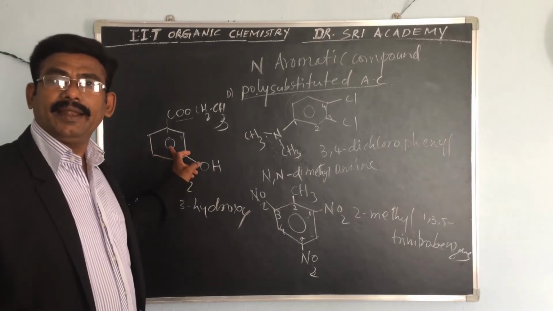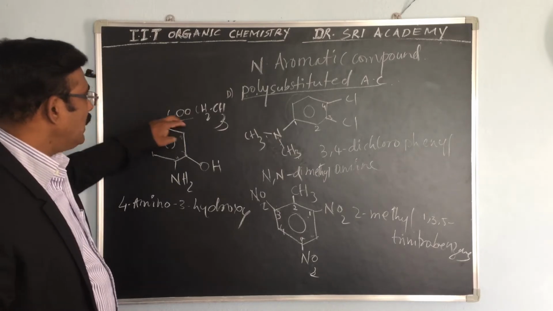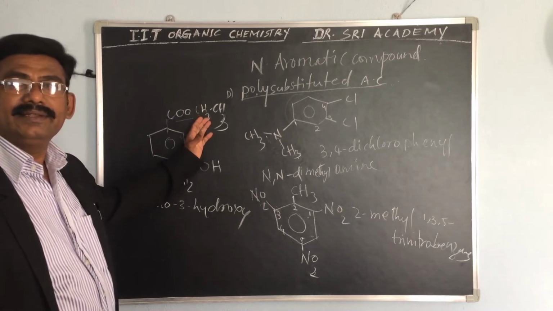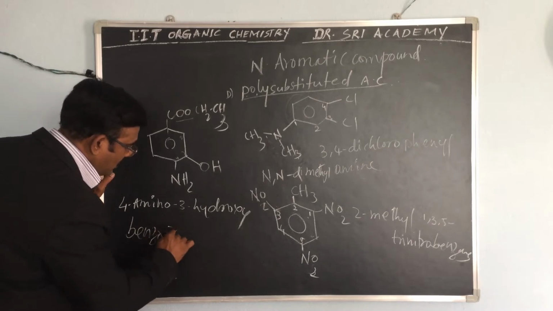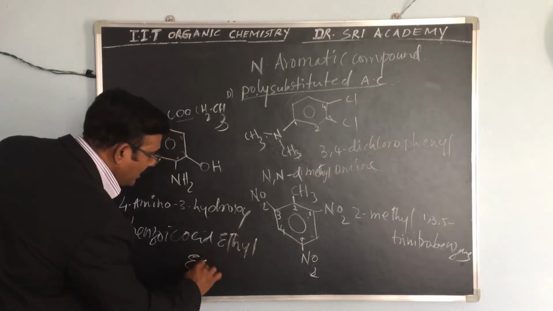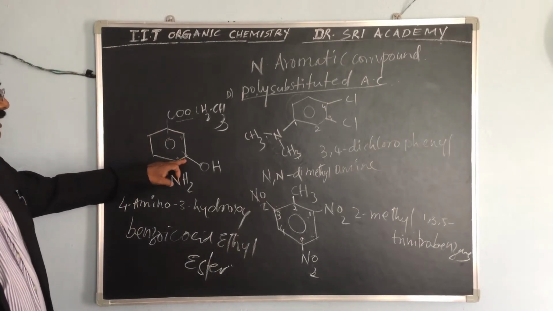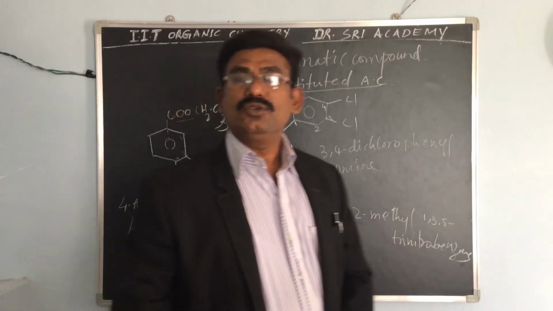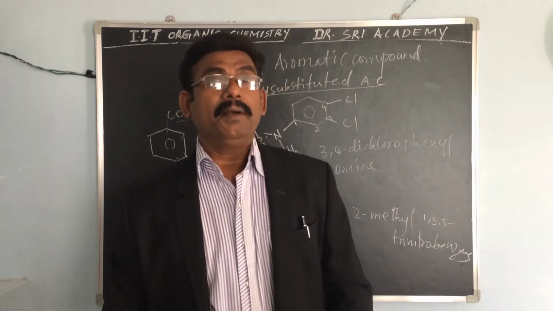What is there here? Benzoic acid. This is the benzoic acid, ethyl ester. This is the name: 4-amino, 3-hydroxy, benzoic acid, ethyl ester. So we have to give names like that for some polysubstituted benzene.